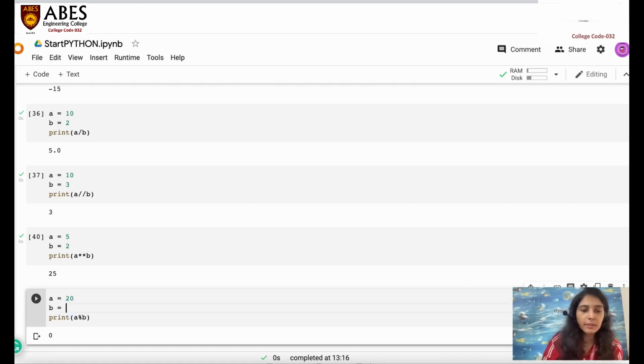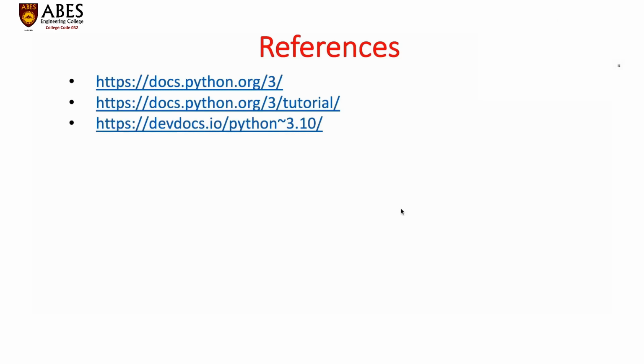Let's take the example of 3, so it will be clear to you. If I say 3, the remainder is 2. So mod will give you the remainder, double star will give you the power, and floor division will give you the integer value only and truncate the remaining value after the decimal point. And if I use division, it will divide, and by default it will convert the value into a float. Till now, we have covered the arithmetic operators.